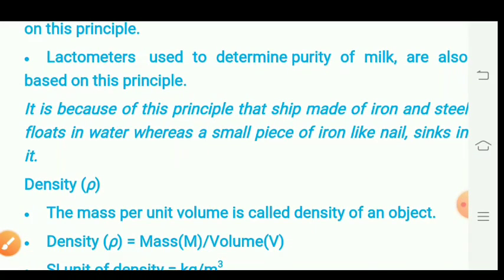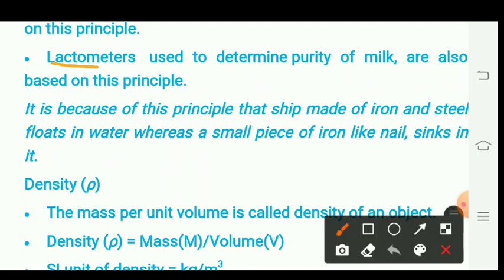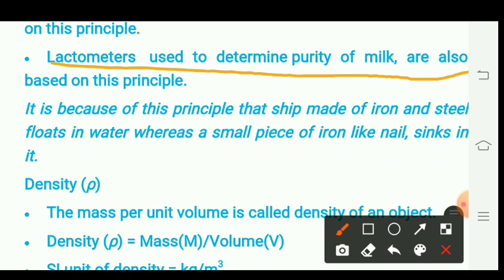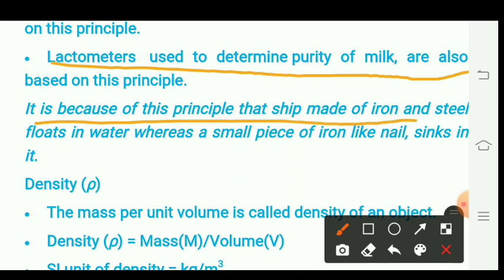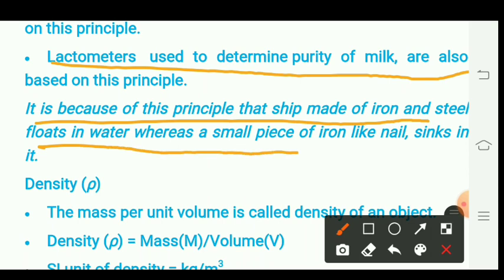It is also used in lactometers to determine the purity of milk, and it is also based on this principle. It is because of this principle that a ship made of iron and steel floats in water, whereas a small piece of iron, a stone, or a nail sinks in it.